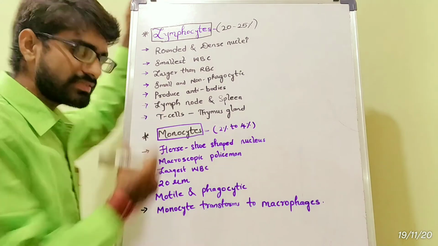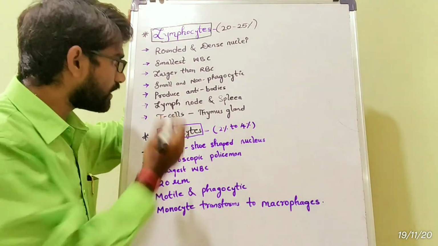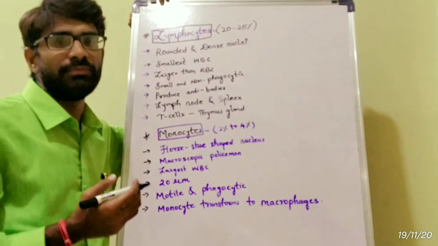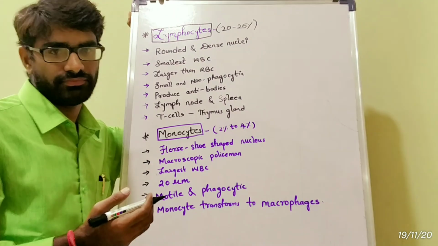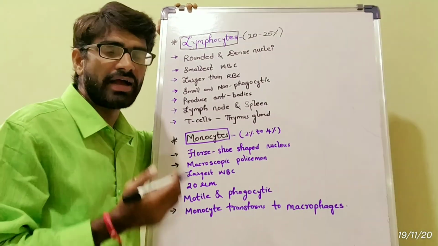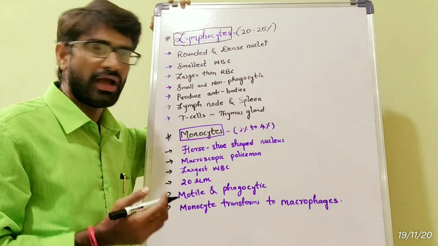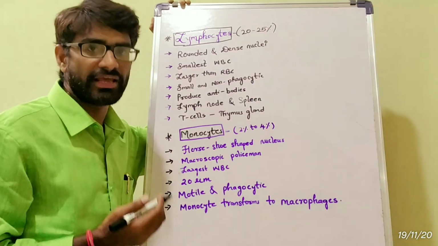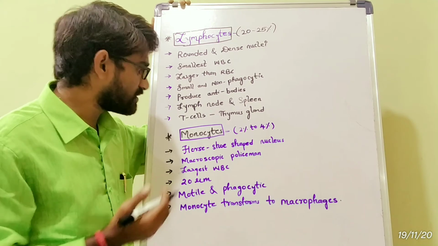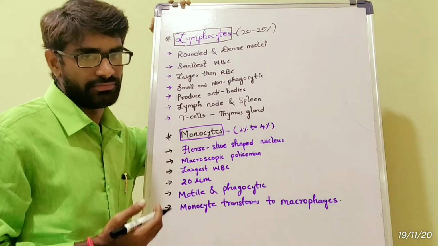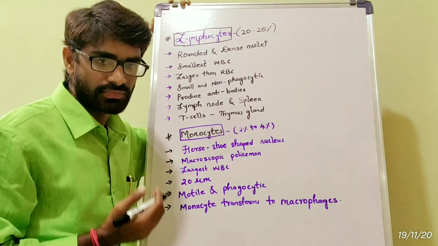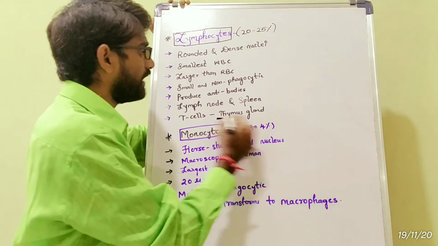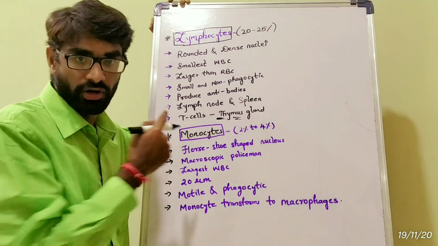Before we discussed phagocytic cells, but here it is non-phagocytic, and especially these lymphocytes produce antibodies. They produce antibodies to fight against antigens in the defense mechanism and are involved in the immune system. The lymphocytes are produced from lymphoid tissue, especially lymph node and spleen, where T cells are produced and mature at the thymus gland. Very, very important question, this one.